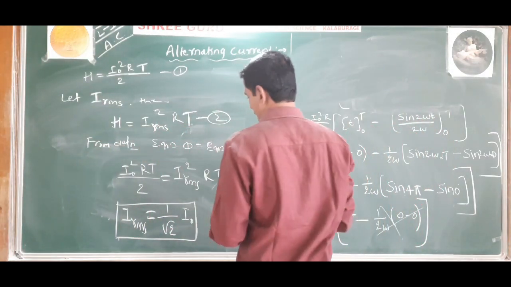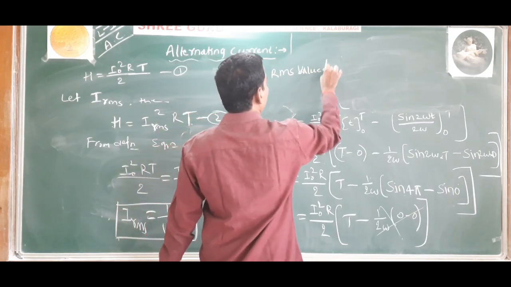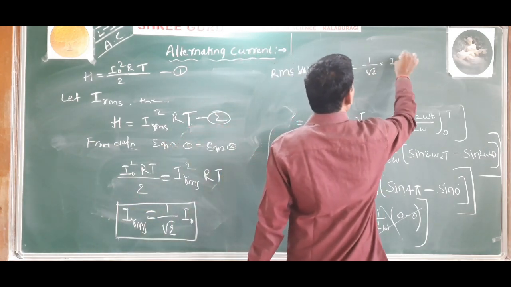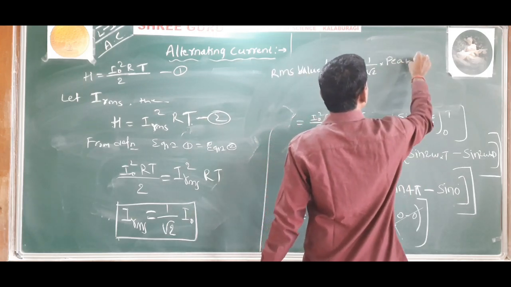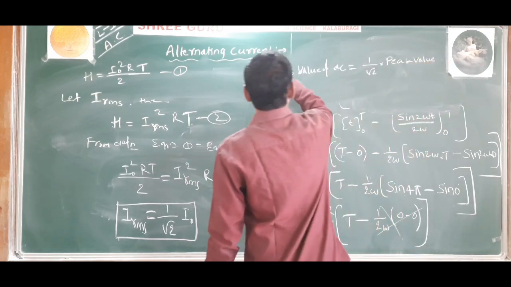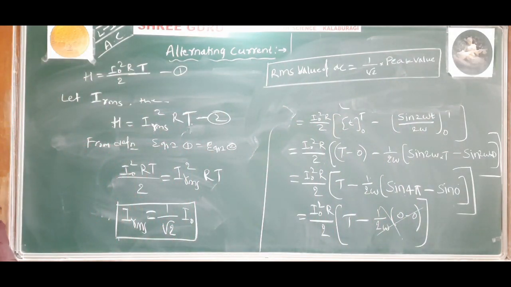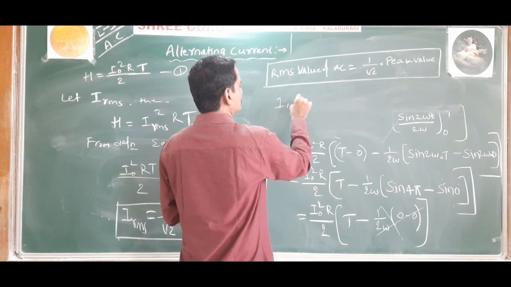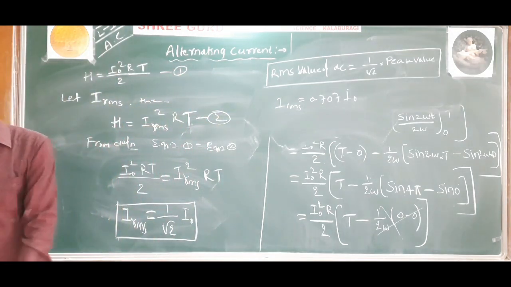Thus the RMS value of AC is equal to 1 by root 2 times the peak value. This is the expression for the RMS value of AC. If we calculate 1 by root 2, we get IRMS is equal to 0.707 into I naught. Understood?